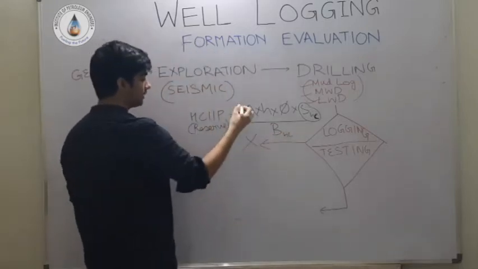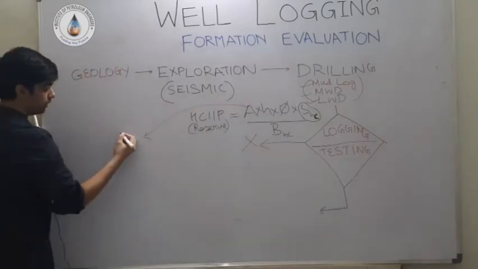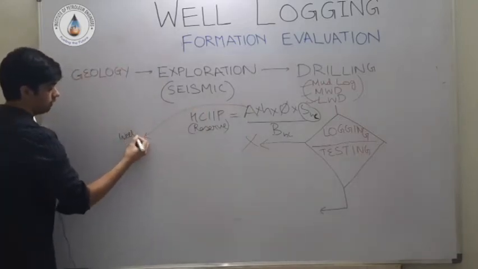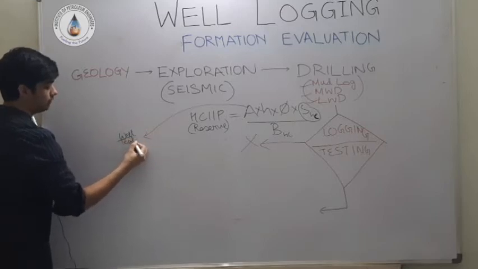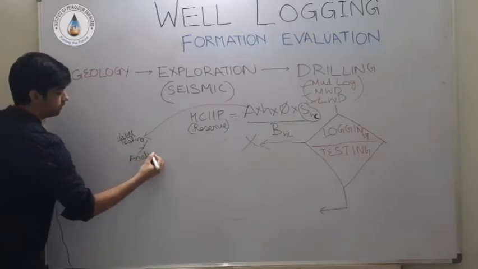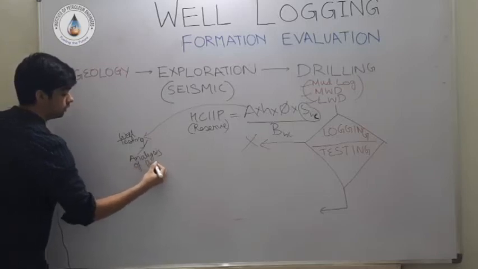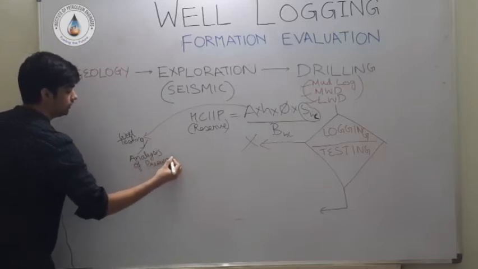So this areal extent is given by well testing methods or analysis of pressure transient.